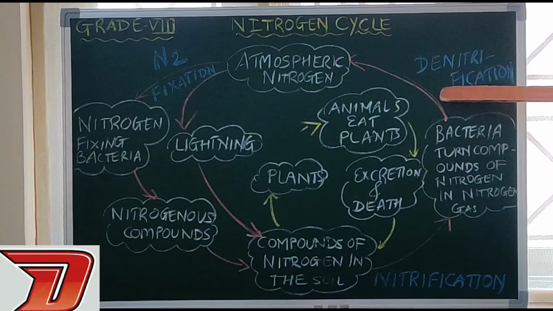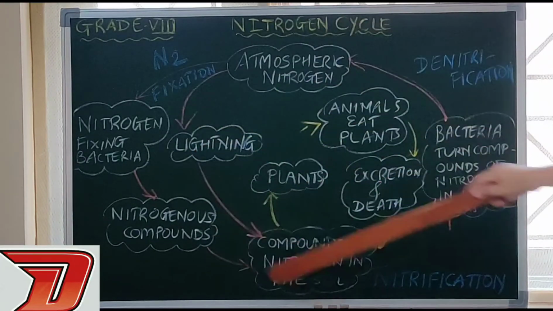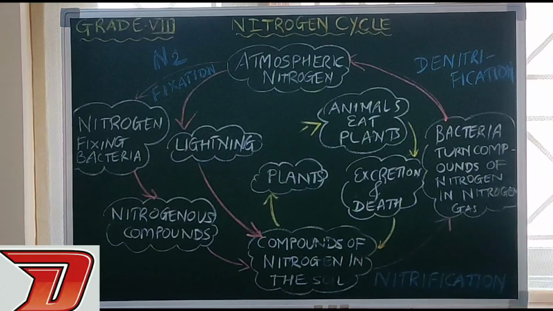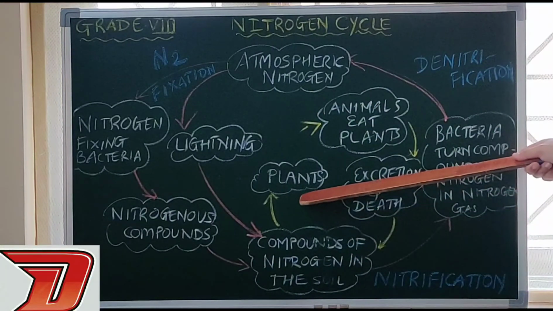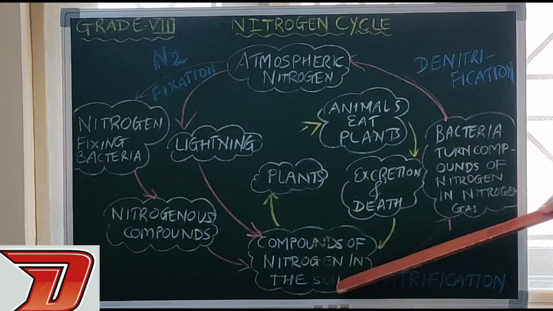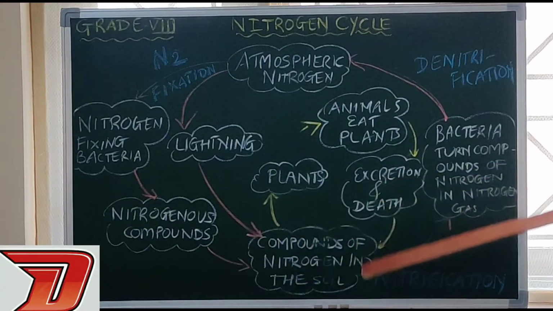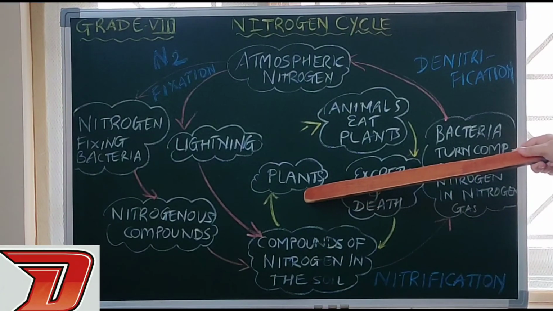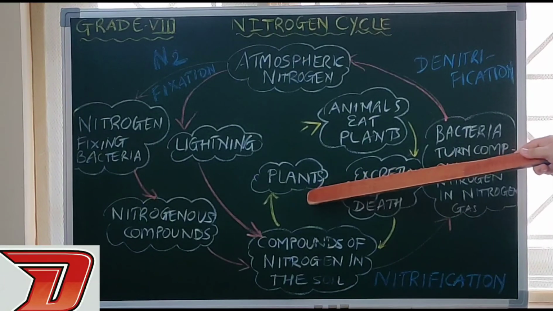That is through the process of denitrification, right? And that molecular nitrogen will enter the atmosphere again. So this is one cycle. Can you see this? The other cycle: those nitrates, nitrites, ammonia, whatever compounds are prepared by these nitrogen fixing bacteria, are going to be used by the plants. We know the plants' roots absorb water and other minerals from the soil. So along with water, these nitrogenous compounds enter the plants. These compounds are used by the plants for the preparation of proteins, amino acids and so on, right?